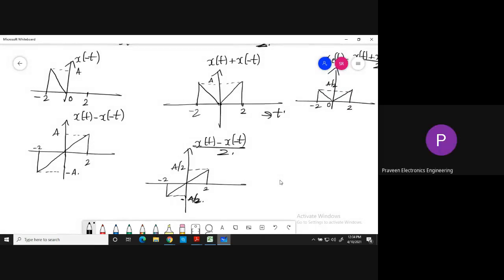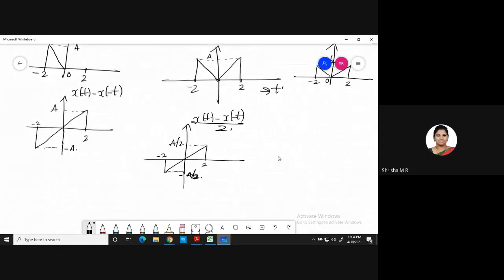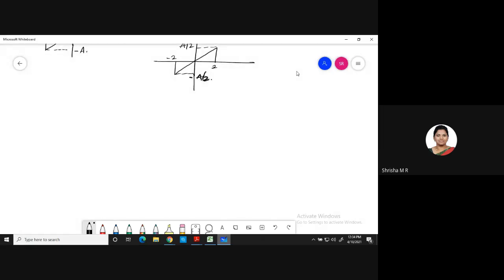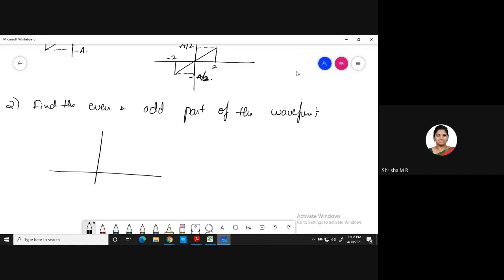Yes, ma'am. Okay, I'll give you one signal. You try that. Second question. Find the even and odd part of the waveform. So my x of t is this.